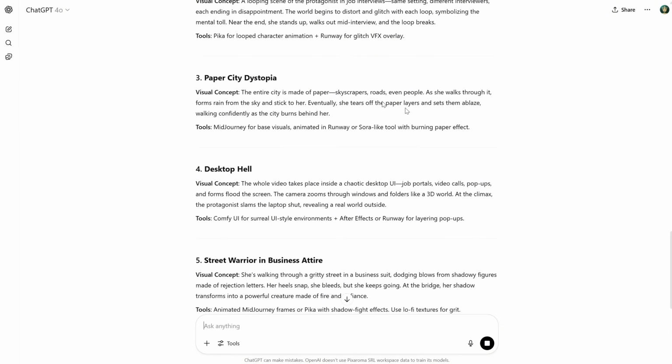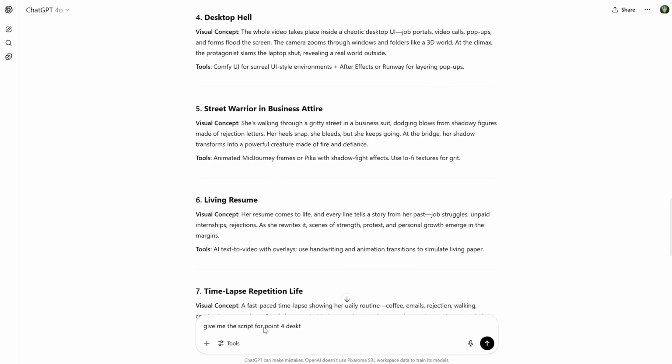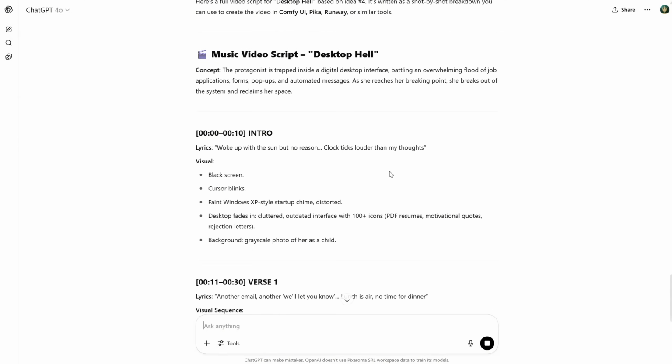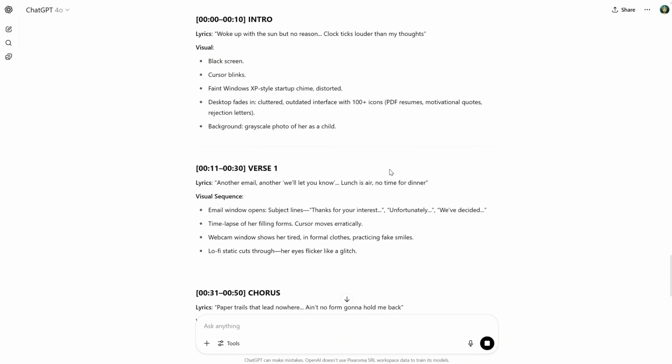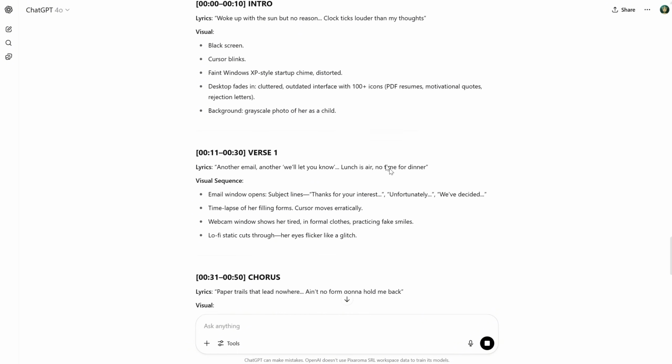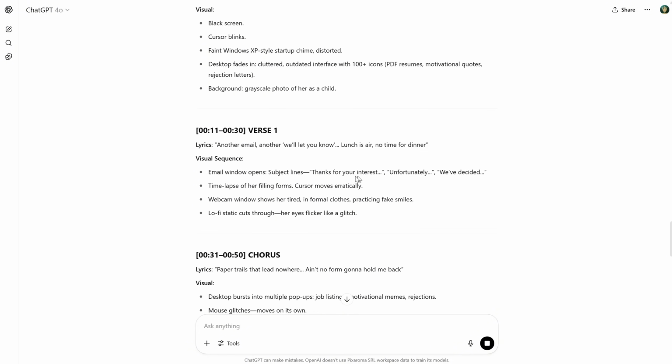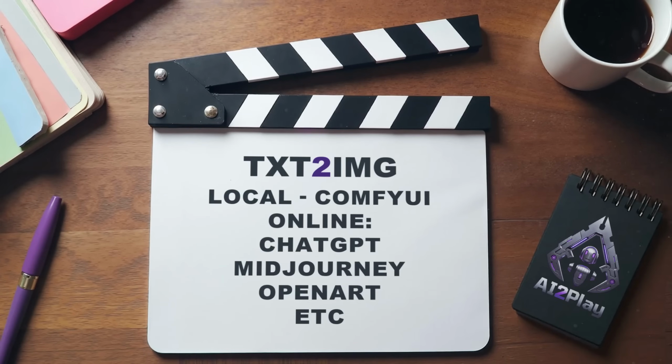I can then ask for more details about one version I liked, and it gives me even more info on how to create the music video, what scenes to include, and so on. Talk with it and explain what you want changed or done differently. Now we need the images before we make the video, so we can use different AI tools to create an image from our text, which is called a prompt.